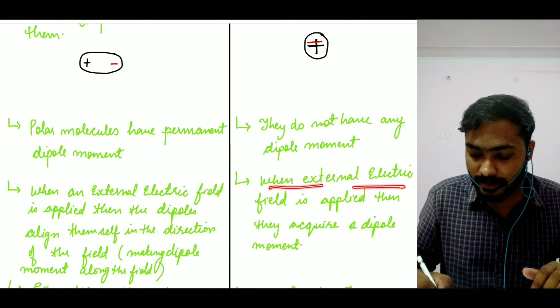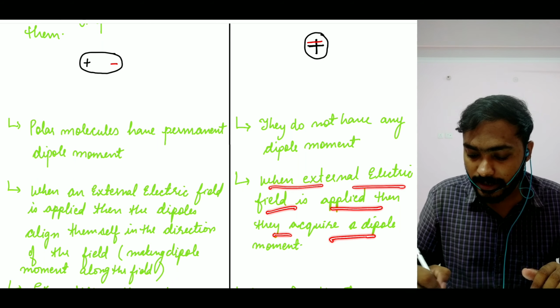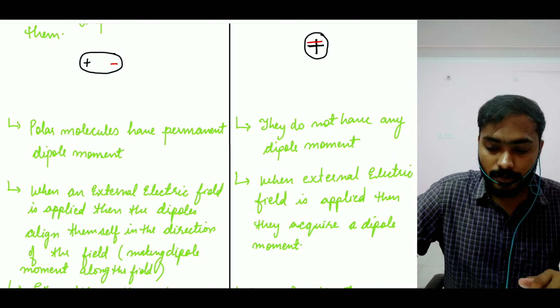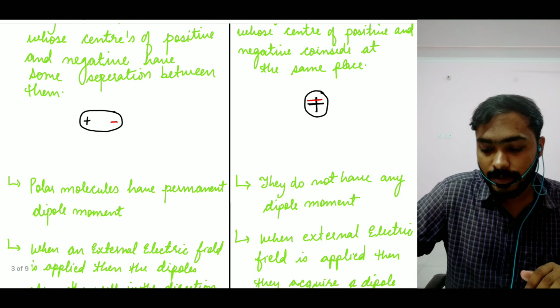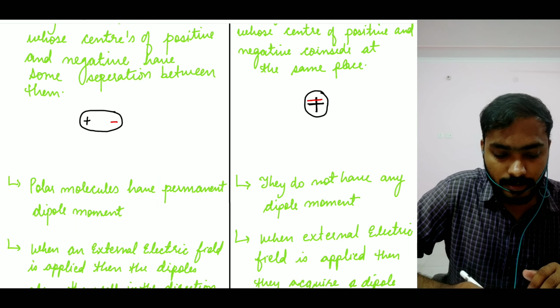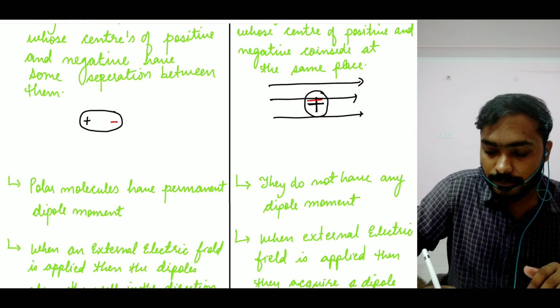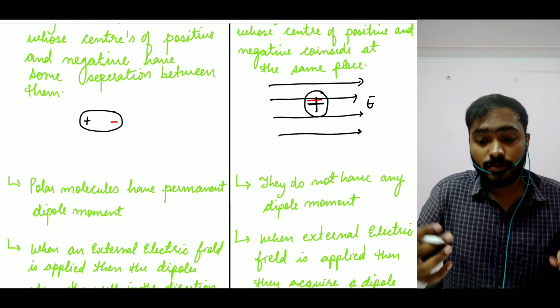When an external electric field is applied, then they acquire a dipole moment. Now this is something which you have to understand, right? Okay, now you guys can see this is my diagram, right? So what I'm going to do, I'll just draw it and make you guys understand. So basically I applied some external electric field, right? Now what is going to happen?